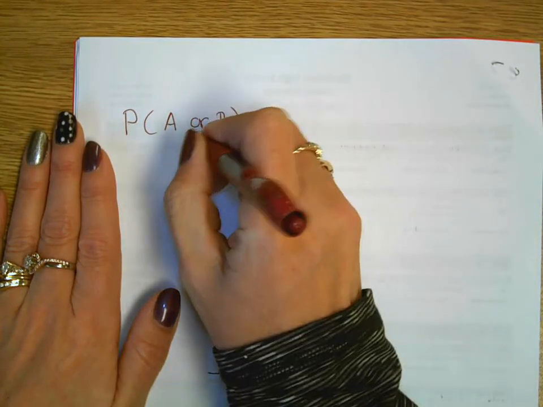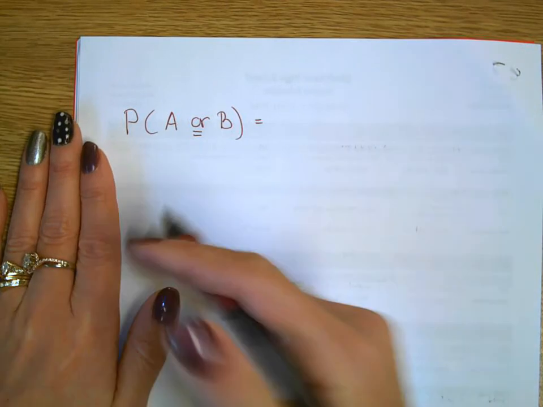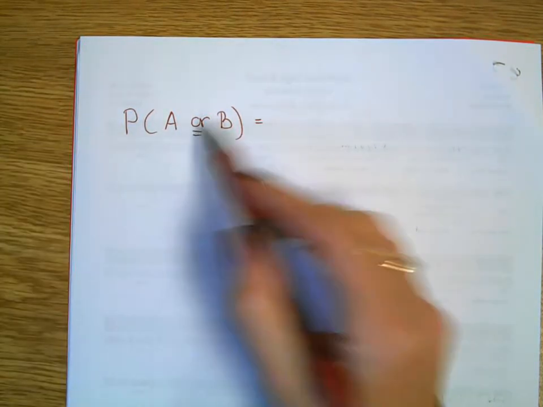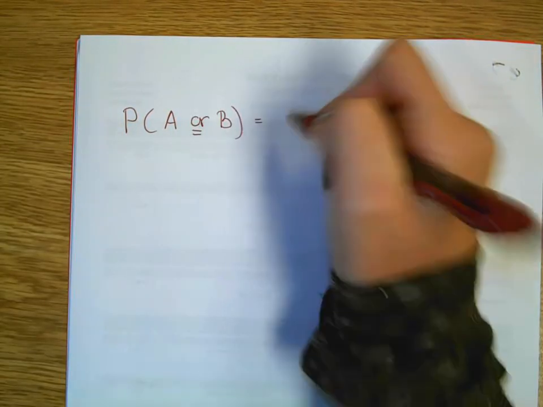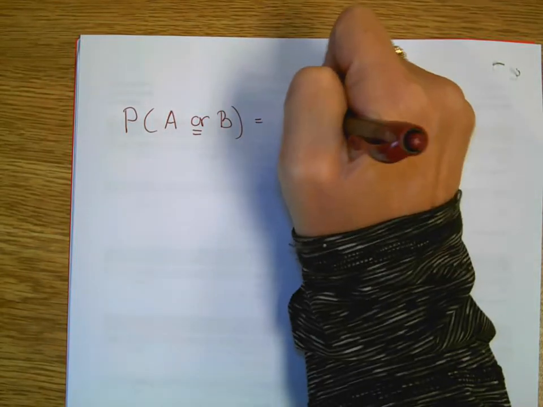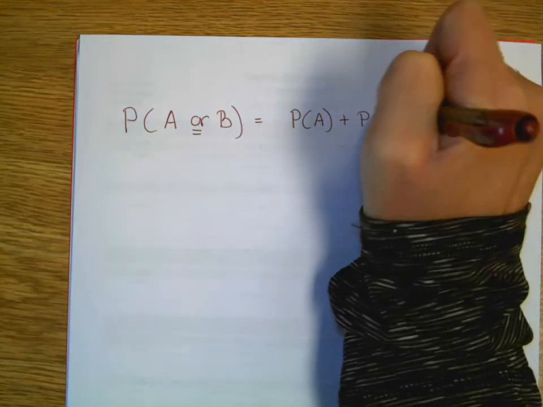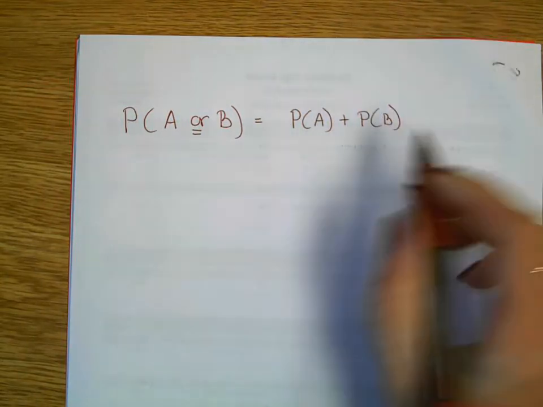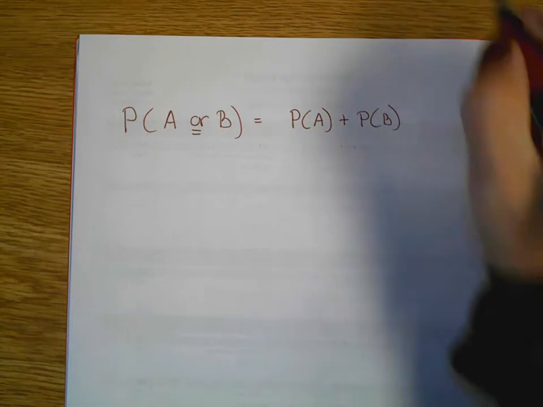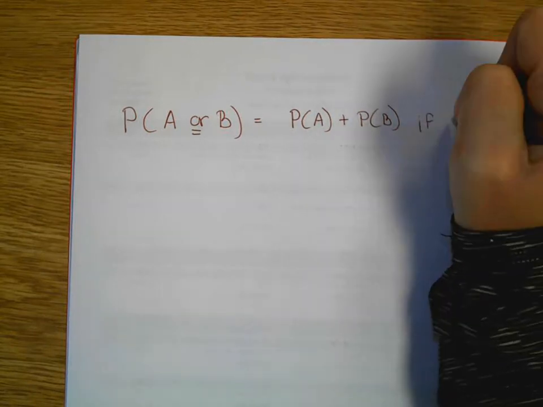Okay, when you have the word or, we just finished with and, we would multiply probabilities. With or, we have to add the probabilities together. So it's the probability of the first one happening added to the probability of the second one happening. But that's only true if they are mutually exclusive.